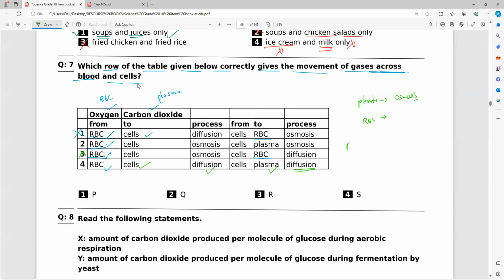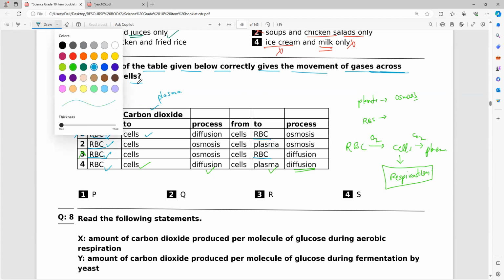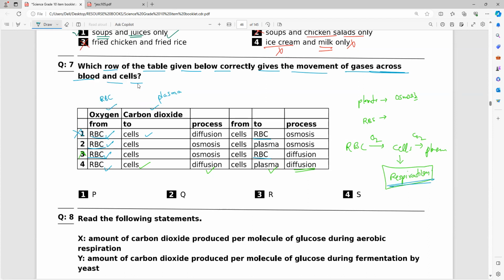Reverse. So in the middle, there are the RBC, cells and plasma. The RBC supplies the oxygen, and the cells give the carbon dioxide to the plasma. In the middle, some process takes place. What is the process? Respiration. In respiration, the oxygen is used and releases energy, and along with that the waste is released, that is carbon dioxide. Carbon dioxide has to be brought outside, so it is handed over to the plasma. So option B, option 4 is the correct answer.